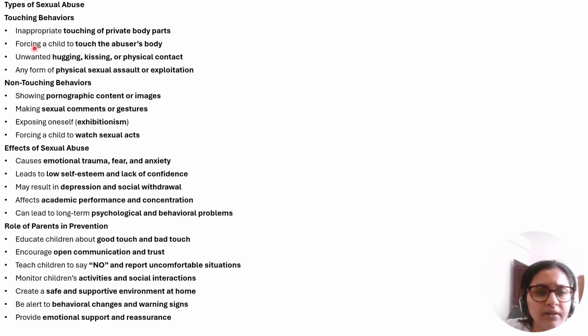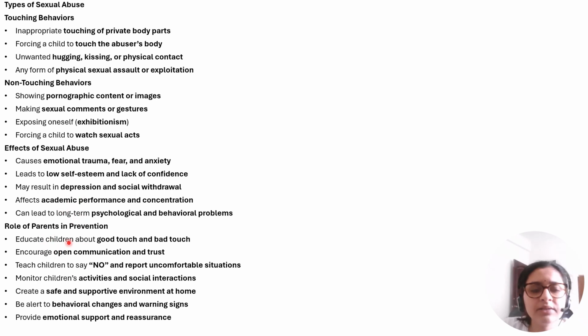So what are the different types of sexual abuse? Touching behavior, that is very obvious, touching in private parts, all these. Then non-touching behavior. Then effects of sexual abuse. What are the effects of sexual abuse? Emotional trauma, fear, anxiety, low self-esteem, depression, academic performance will get affected.